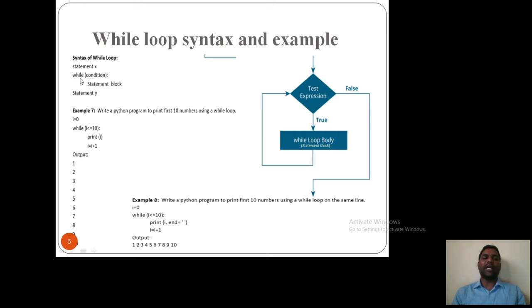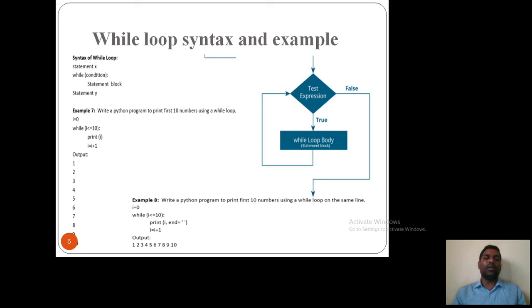Now here is the syntax of this loop. Statement x will execute before the loop, and at while condition, it will check the condition and then execute the statement block. That is nothing but the while loop block getting executed. And when the condition is false, it will come to the statement y. That means the loop has ended.